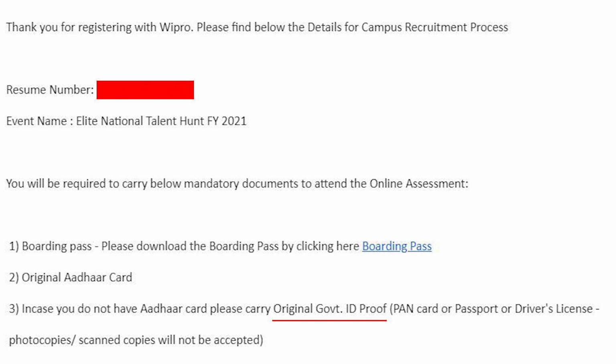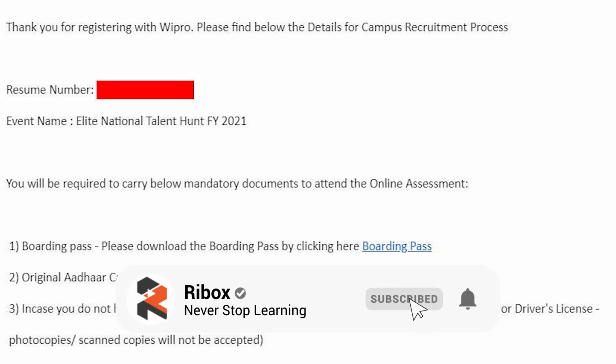And why are these original hard copies required? Because at the time of the examination there will be a verifier who will verify your details online. So for that purpose they have mentioned it there. Make sure to have the hard copies of everything which is mentioned in this mail.